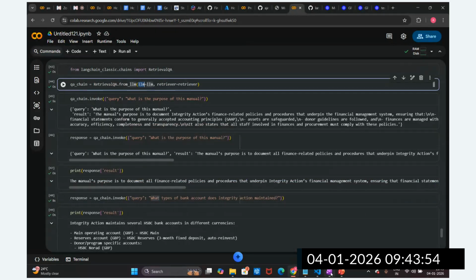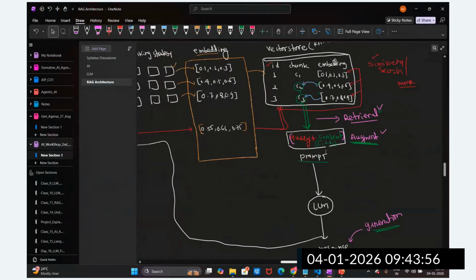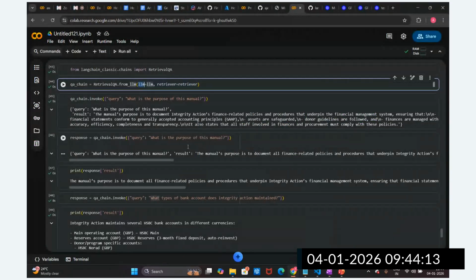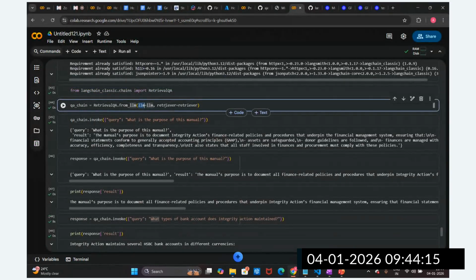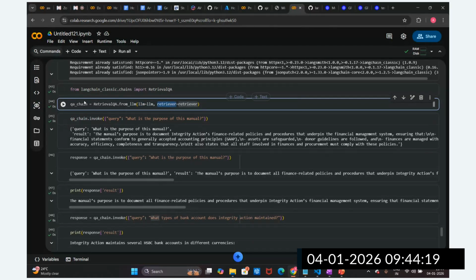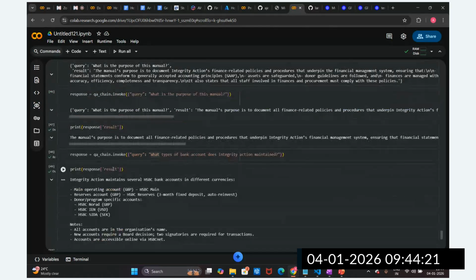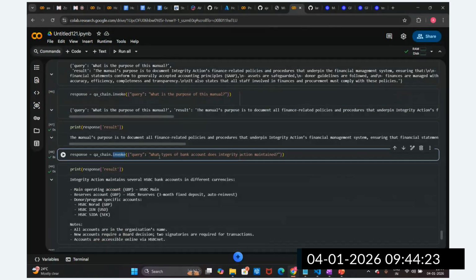We don't have to create it separately. When the user query is asked, the embedding of this user query is created internally. It will search, and the retrieval will get the context, and this context and user query together are augmented and passed to the LLM model. While creating this question answering chain, we pass the LLM and the retrieval, and we invoke the chain by passing the user query.